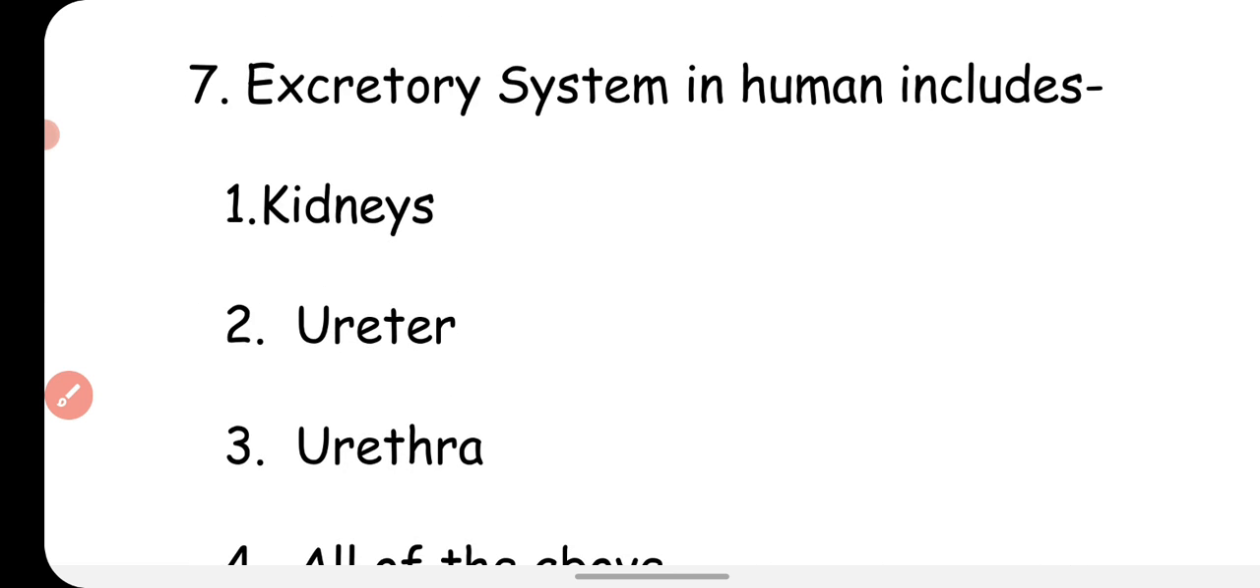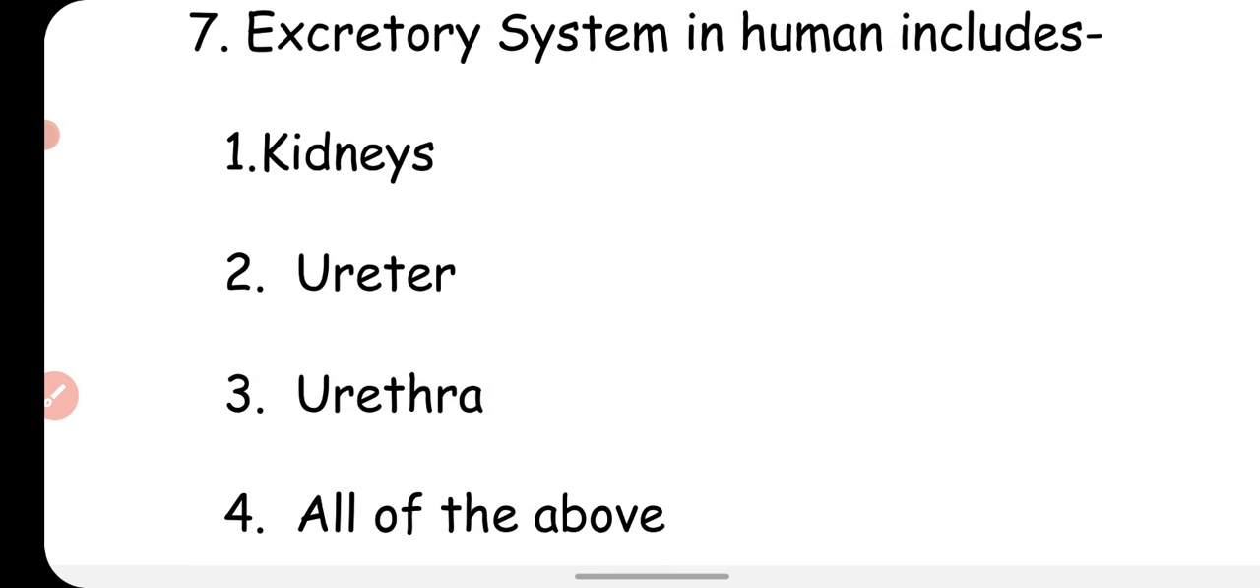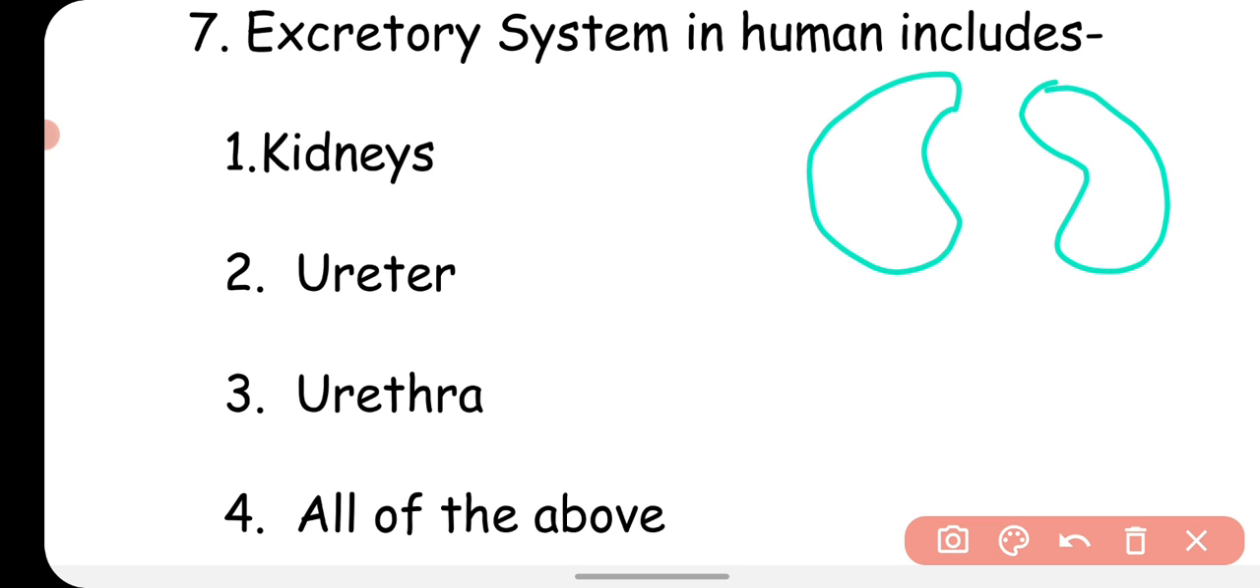Now let's see the next question. Question number 7. Excretory system in human includes? What are the different organs or components found in the excretory system of the human body? The options are kidneys, ureter, urethra, all of the above. So in human there is a pair of kidneys found in the pelvic area, on both sides of the backbone.